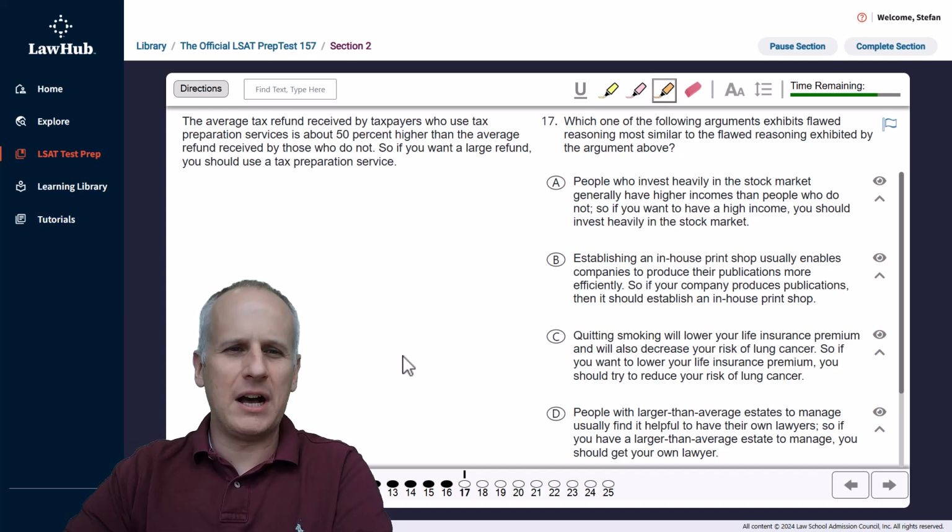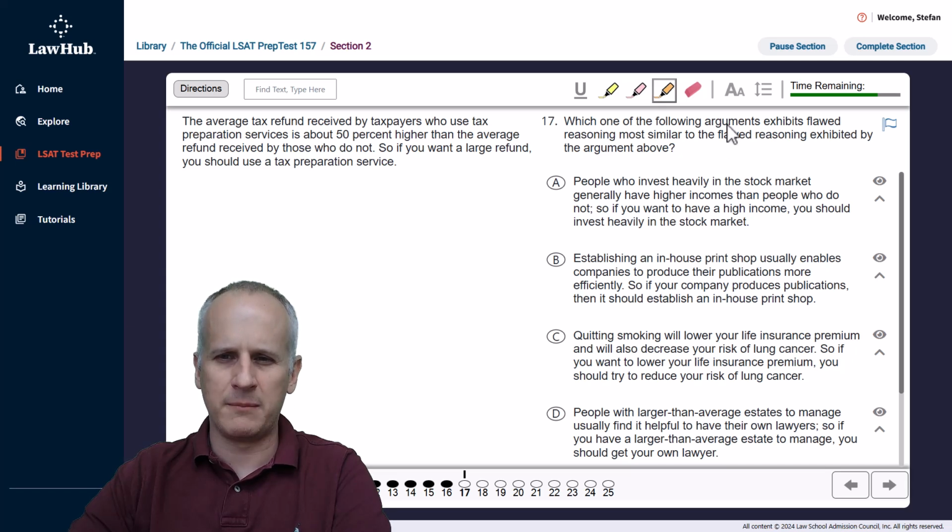This is question 17 of LSAT PrepTest 157, second section, the first logical reasoning section. As always, we've got a highlight tool ready to go, and we read the question stem first. Which of the following arguments exhibits flawed reasoning most similar to the flawed reasoning exhibited by the argument above? So we're just going to highlight "exhibits flawed reasoning" and "flawed reasoning" the second time, knowing that we're being asked to find a parallel flaw.